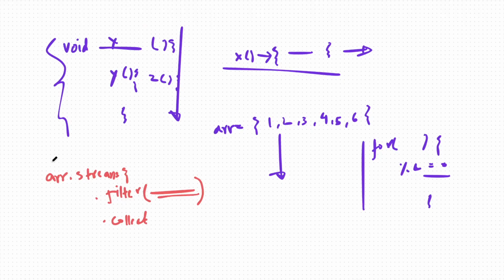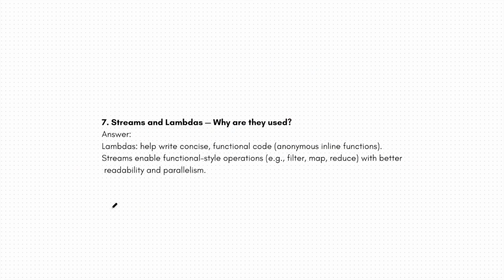So finally what we have done, we have converted our array to streams, then we have filtered the data, and then we have collected the data. As simple as that. So streams and lambdas help write concise functional code. Streams enable functional style operations, for example filter, map, reduce, with better readability and parallelism.